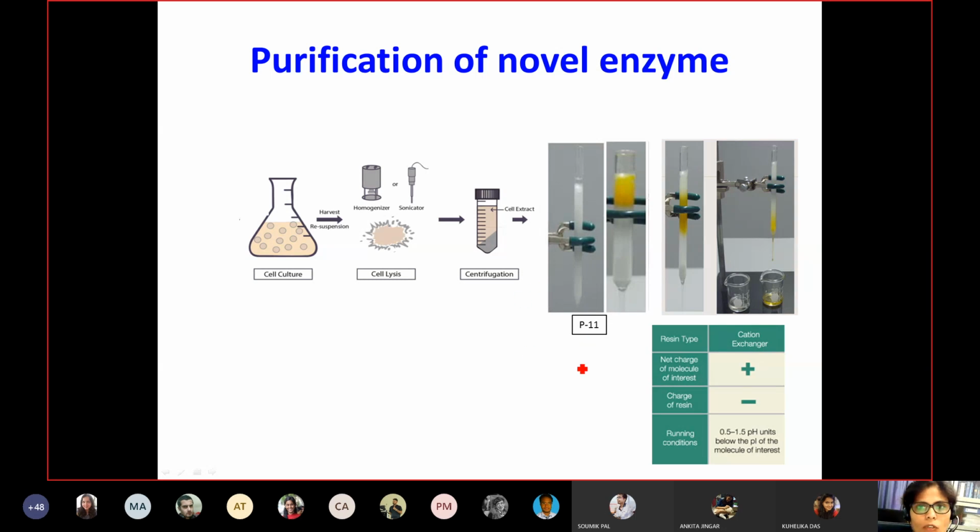So this is what they did initially. Phosphocellulose also acts many times as a pseudo-affinity medium, and many different enzymes were already purified by then.